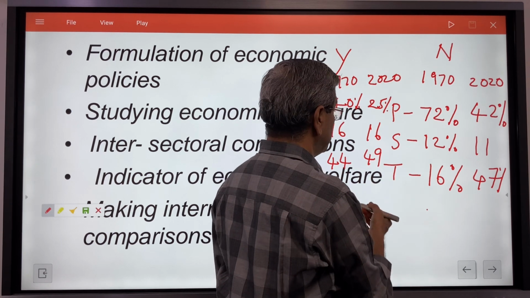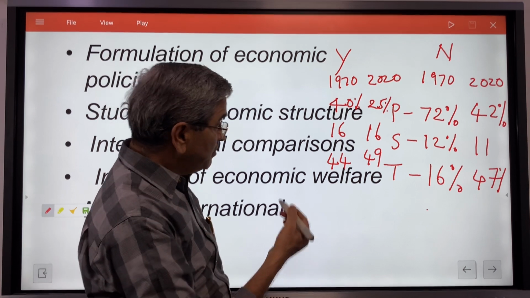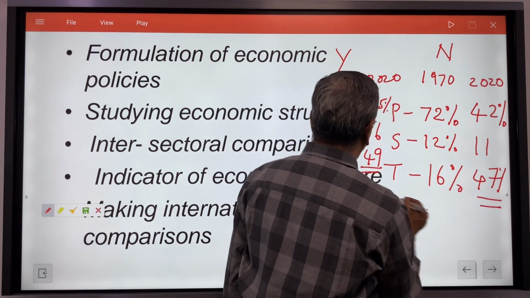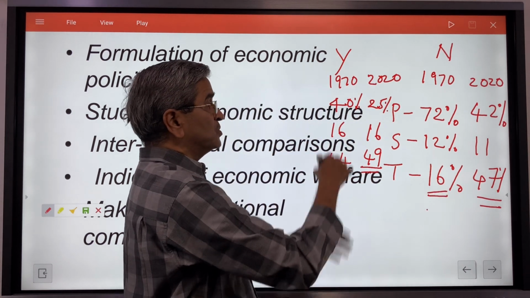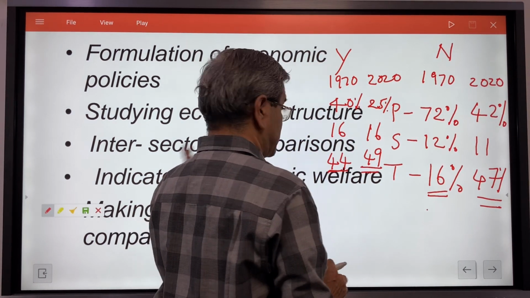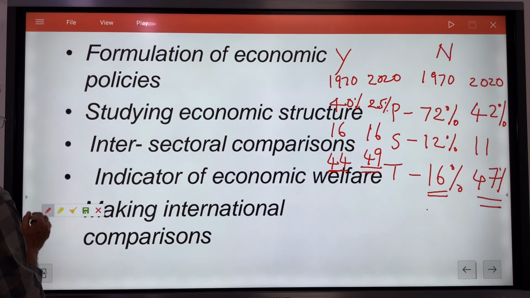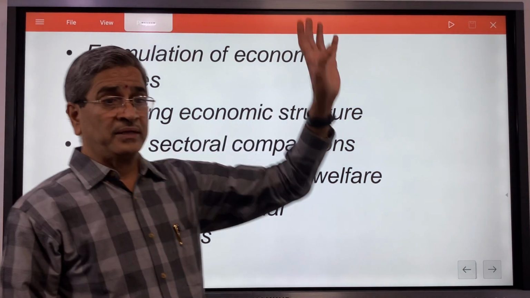Income generated is very high today. So what does it mean? It means here 47% and 47%, no problem. But here you find 16% of employment, yet income generated was 44%. So there is a structural change. You make intersector comparisons, and then you examine and decide what happens in the case of sectoral income.